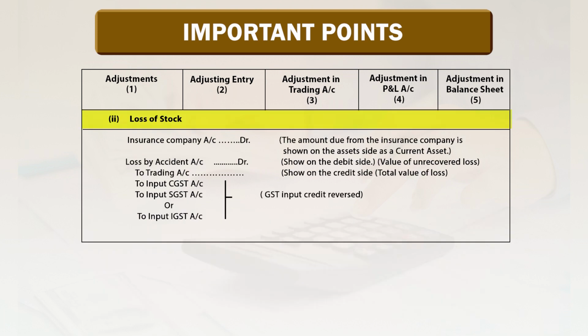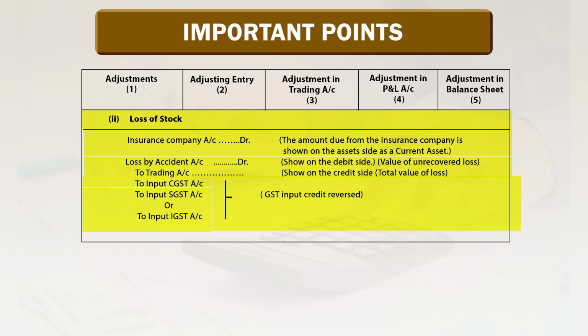Now, loss of stock. The amount due from the insurance company: insurance company account debited, shows on the asset side as a current asset. Loss by accident account debited, shows on the debit side the value of unrecovered loss. To trading account, shows on the credit side the total value of loss. To input CGST account, to input SGST account or to input IGST account.